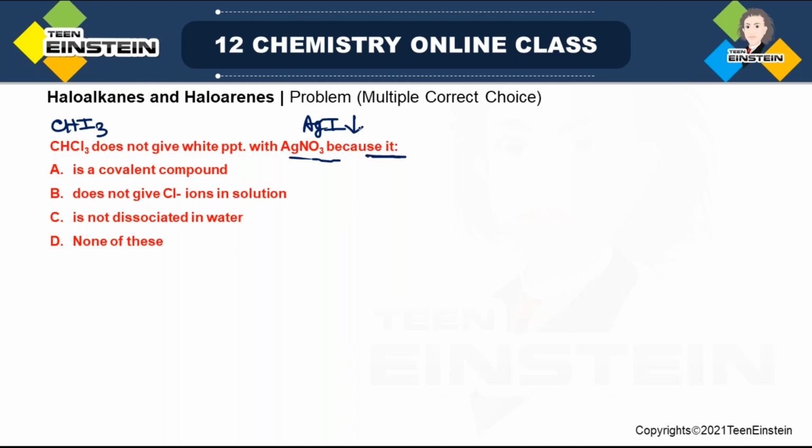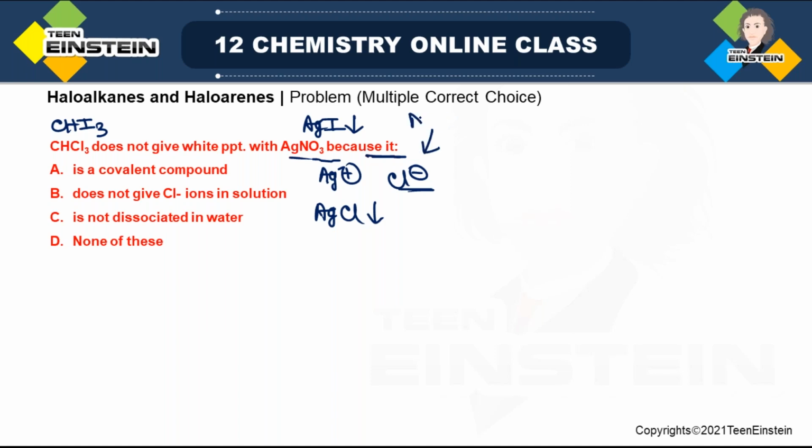The first option is saying it is a covalent compound. Now this is actually true, because suppose you want to get AgCl precipitate, for that there must be free Ag plus ions and Cl minus ions, and if you get Cl minus in free condition, that means the source from which it is coming must be ionic.